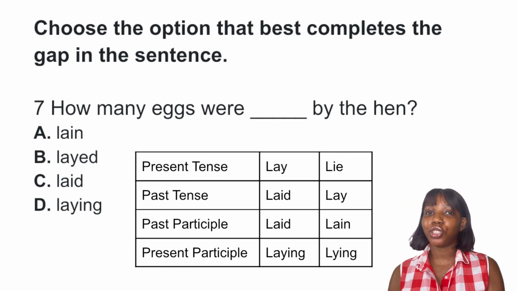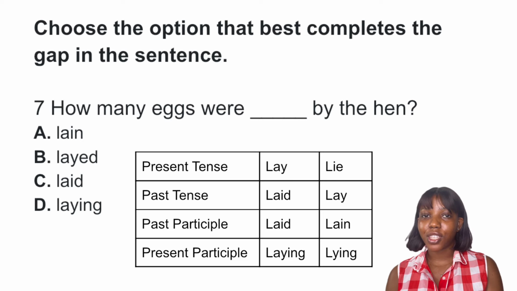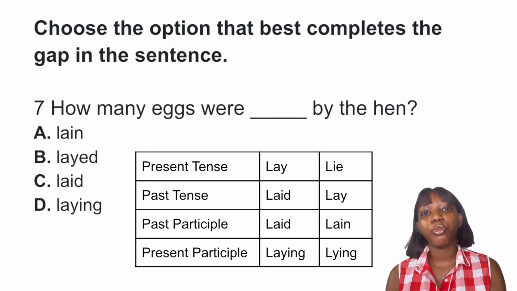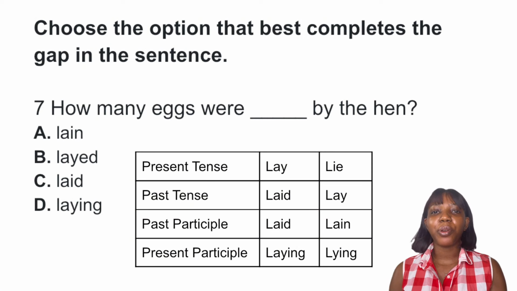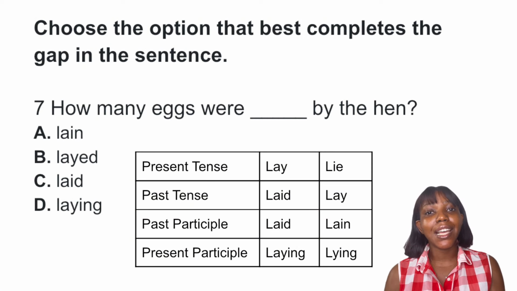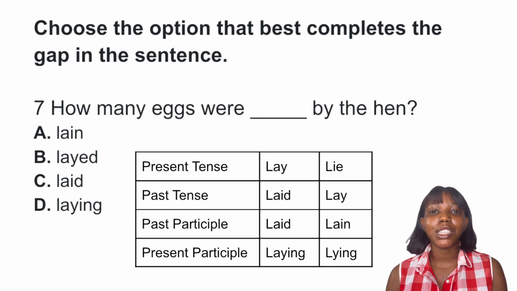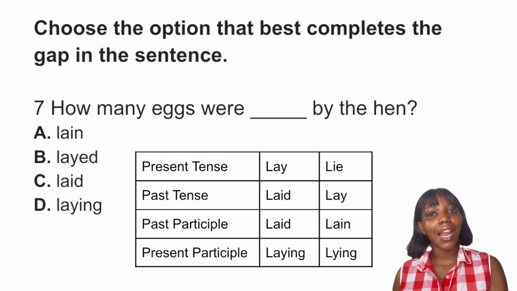So you see where it can be tricky. The past participle for lay is also laid, but the past participle for lie is lain. The present participle for lay is laying, while the present participle for lie is lying.